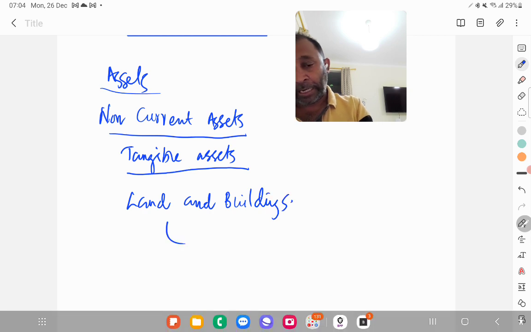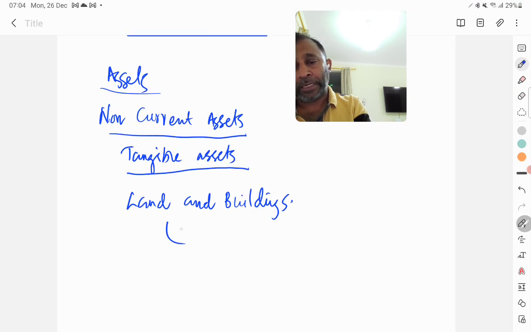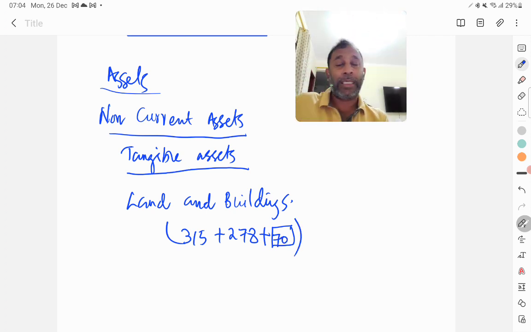Now land and building, parent company land and building is 315 and the subsidiary 278. 315 plus 278, but please remember to add that extra 70. This 70 is the fair valuation adjustment with regard to the land and building belonging to the subsidiary.